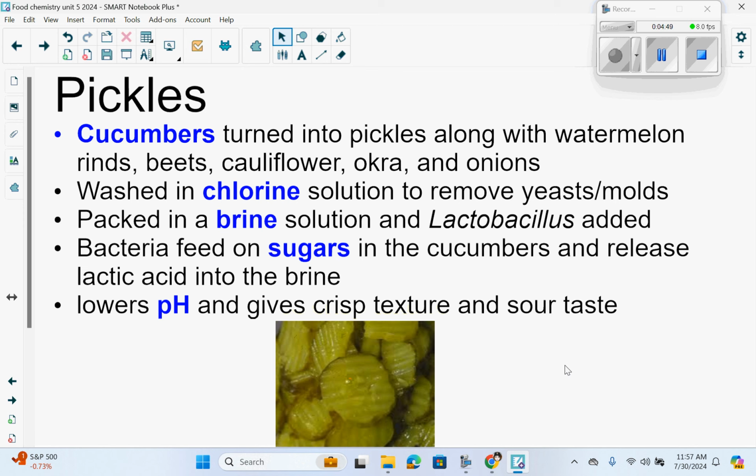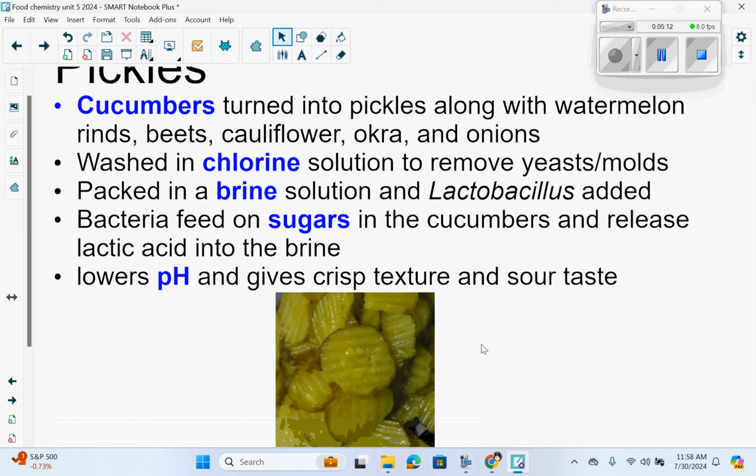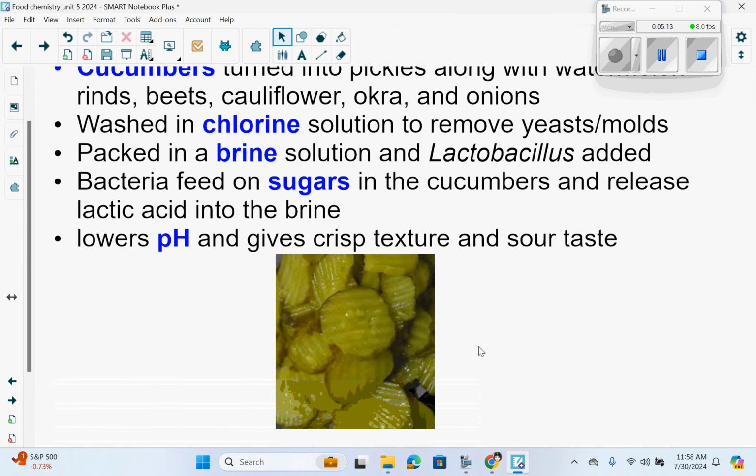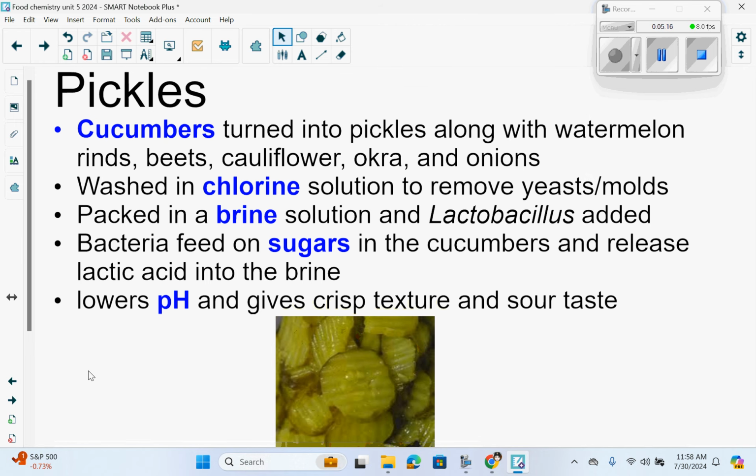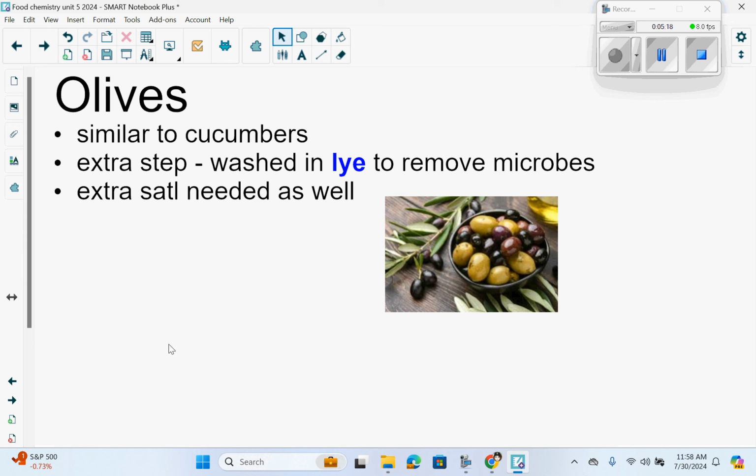Pickles. Cucumbers can be turned into pickles along with watermelon rinds, beets, cauliflower, okra, and onions. The pickles are washed in a chlorine solution to remove yeast or molds. They're packed in a brine solution, and lactobacillus, that's a bacteria, is added. The bacteria feed on sugars in the cucumbers and release lactic acid into the brine. This lowers the pH and gives a crisp texture and sour taste.